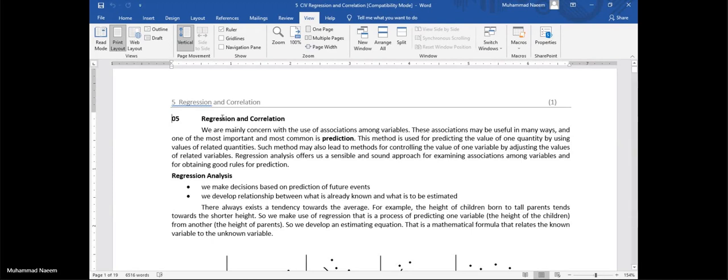In this chapter, we will study regression and correlation. A regression is a relation in the form of a straight line or parabola or any other curve like exponential. And in correlation, we find the strength of that relation. In a regression, we find how much one variable is depending upon the other.